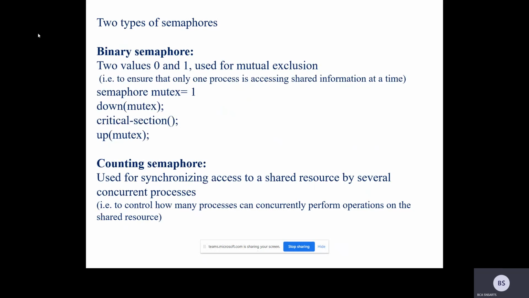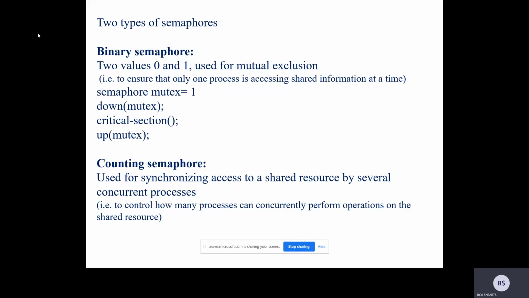So it makes sure of the implementation of mutual exclusion. The semaphore is 1. Basically, the mutex is the semaphore variable, which is 1. When it is downed, the mutex becomes 0, which means no other process can enter the critical region. The producer or the consumer can be in the critical section. When the operation is over, they can up the mutex, I mean it again comes to the value 1.